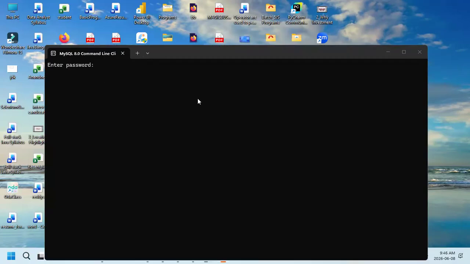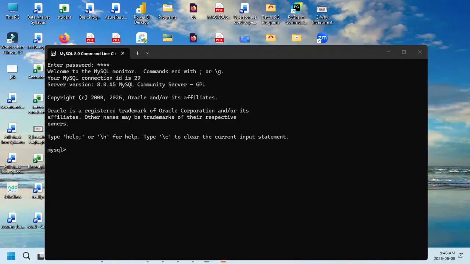It will ask you for the username and password. By default it will give you a username and password, but you need to set them while you're installing, so do it properly. Remember your username and password. You need to give your username and password during the installation process. My password is root, capital Root. Once I type my password, I will get in. Next, I would like to see show databases. This is the MySQL software; I want to show the databases.